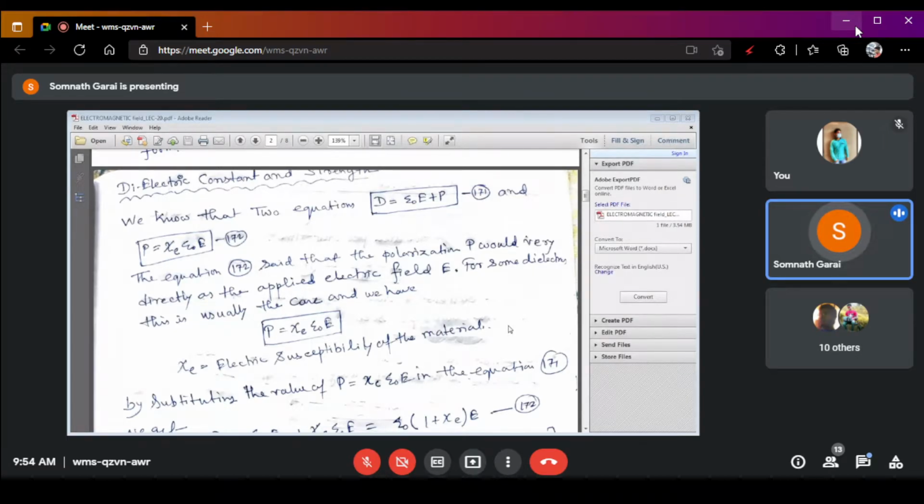Polarization basically means the separation of the polarities of the charges, right?